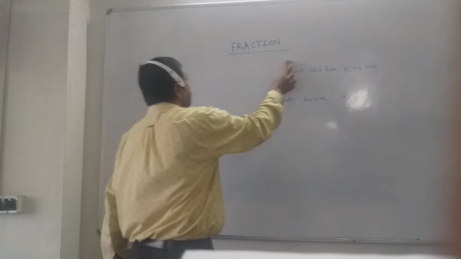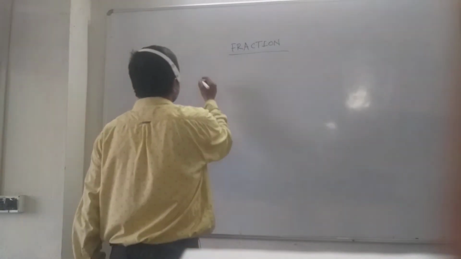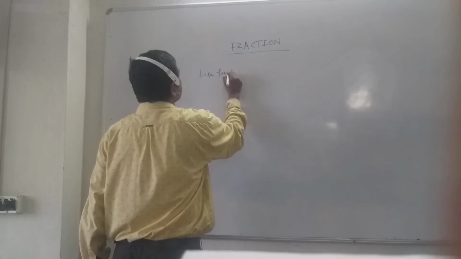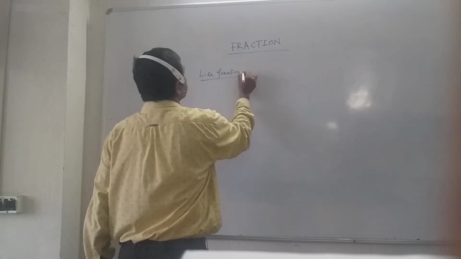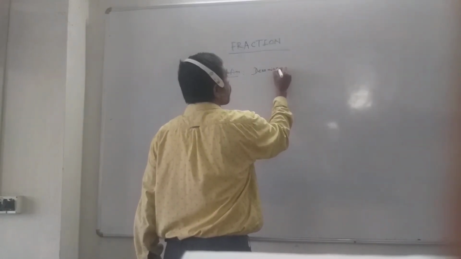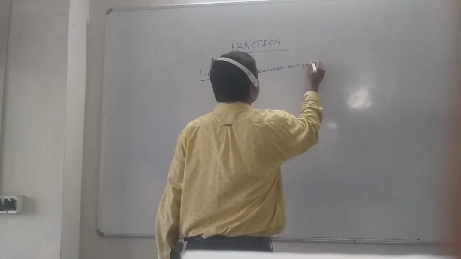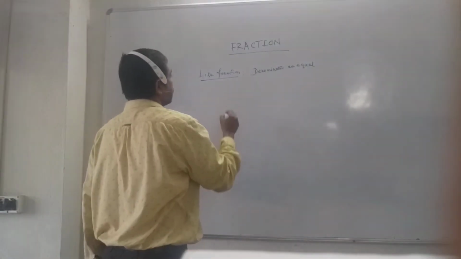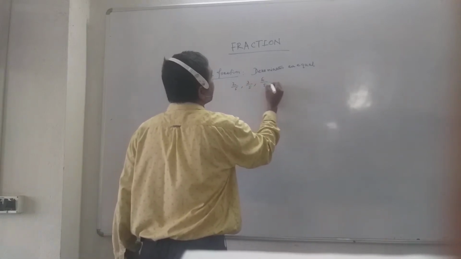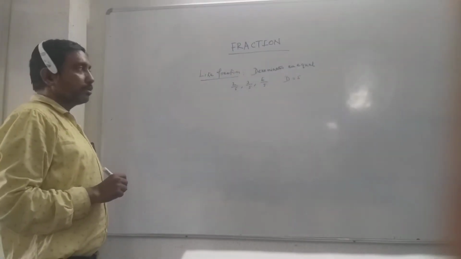Next I will discuss like fractions and unlike fractions. Like fractions: I think you must have the idea. When the denominators are equal, you say that they are like fractions. Suppose 2 by 5, 3 by 5, 6 by 5. Here all denominators are equal and that is 5. So you say that these are like fractions.